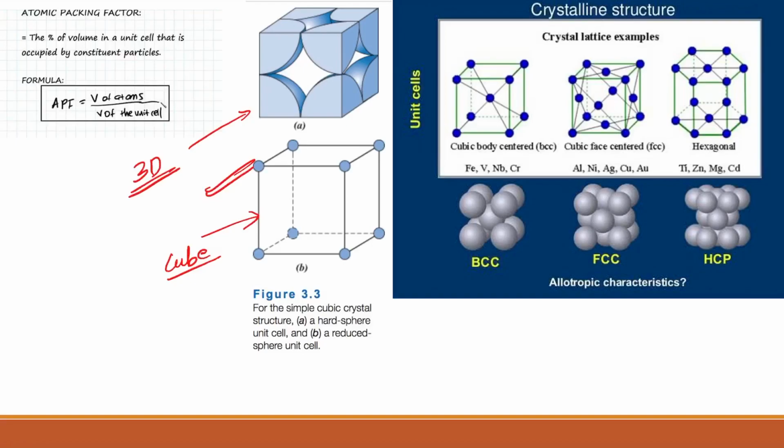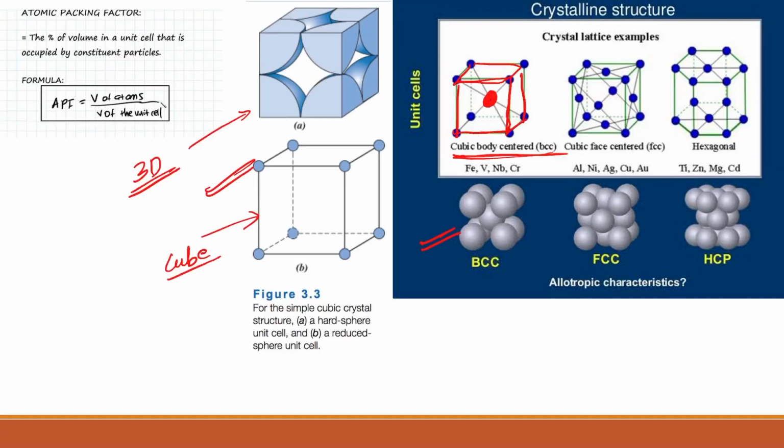So this is simple cubic structure, and this is body centered cubic structure. In body centered cubic structure, at the center of the cube, there is one atom. That's why it is known as body centered cubic.